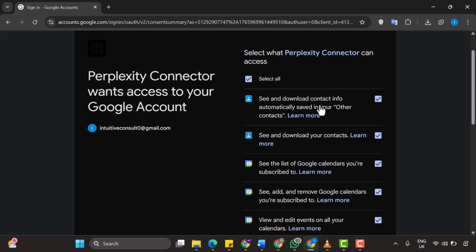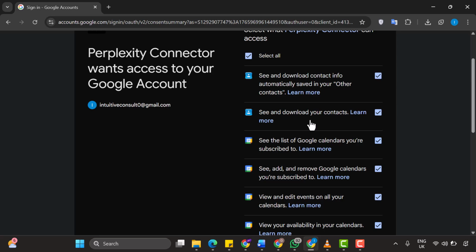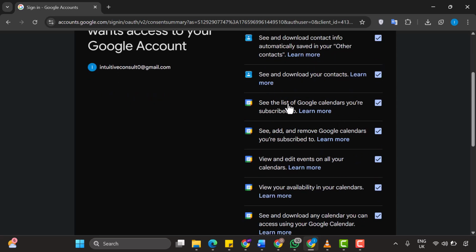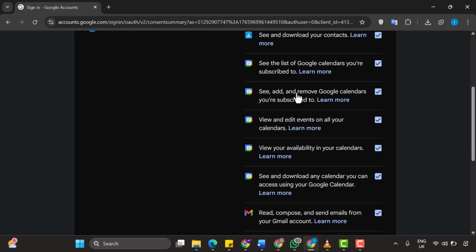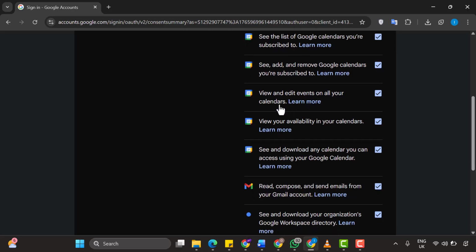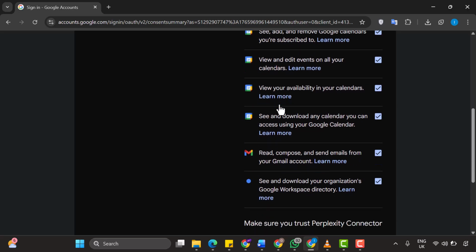I'm going to select all of them because we want the full functionality, but let me explain what each permission means. First, it can see and download contact information that's automatically saved in your Other Contacts folder. Then it can see and download your regular contacts from your Google Contacts. It can see the list of group calendars that you're subscribed to. It can also add and remove group calendars that you're subscribed to if you ask it to. It can view and edit events on all of your calendars. It can view your calendar availability, which is crucial for scheduling meetings intelligently. It can see and download any calendar you could access using your Google Calendar. This includes shared calendars from colleagues or family members.